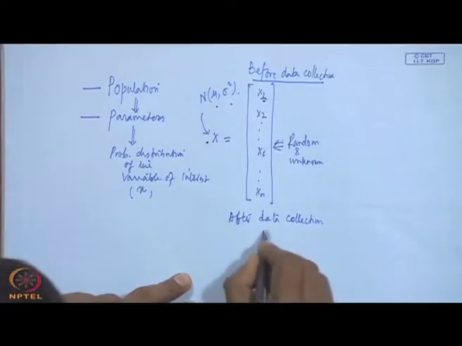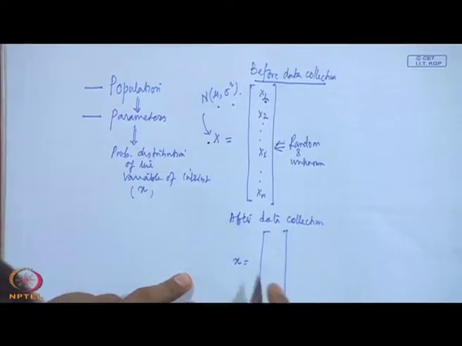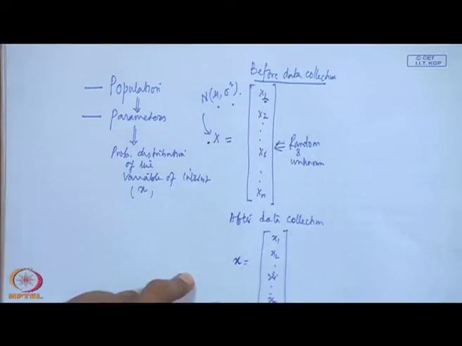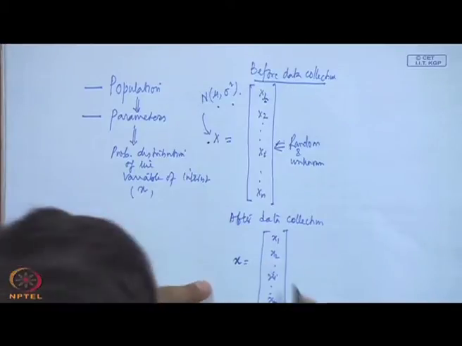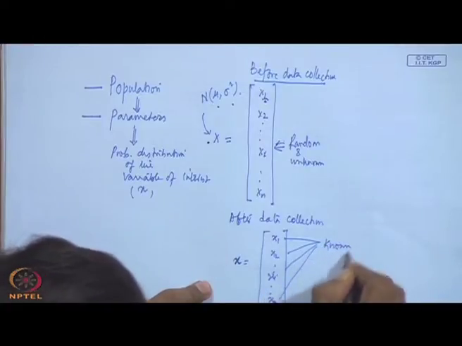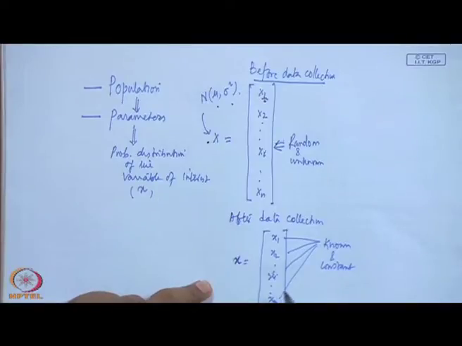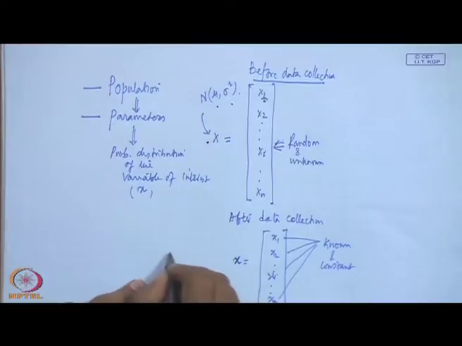So, you will collect data, which we denote in terms of small x, let it be this small x. So, x 1, x 2, x i, x n. What are these values? Known values, realized, every value is realized, known and constant. This is in the population domain, this is now sample,